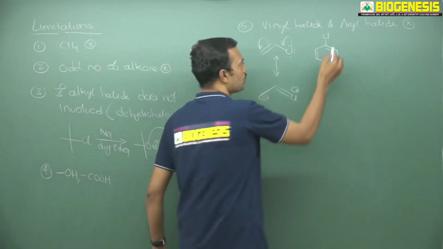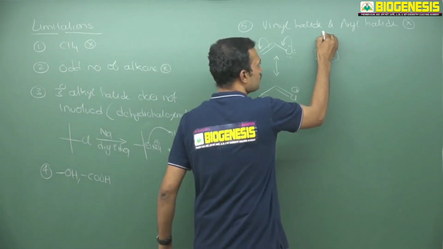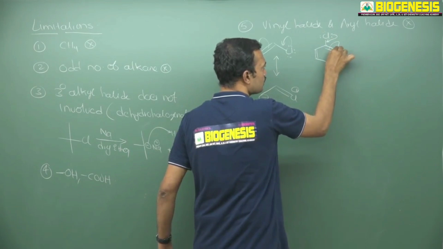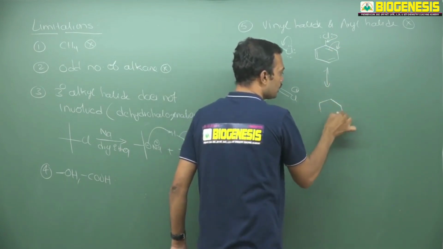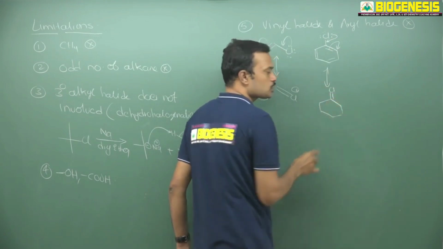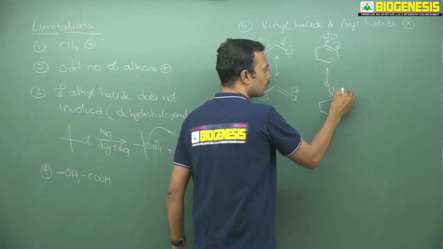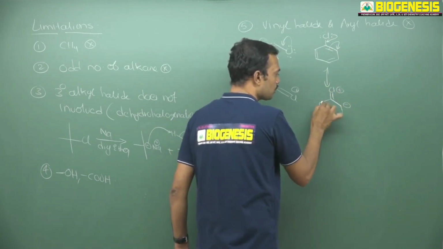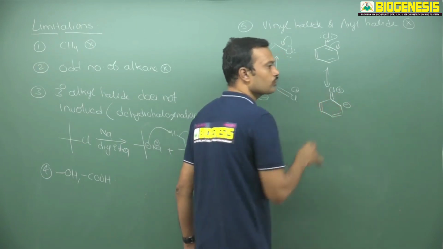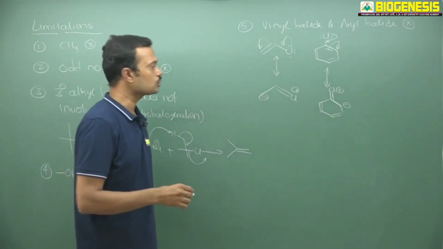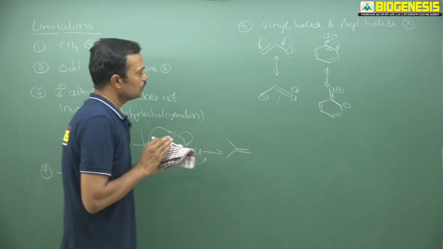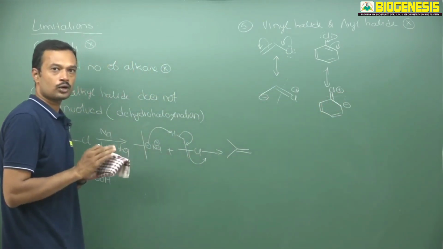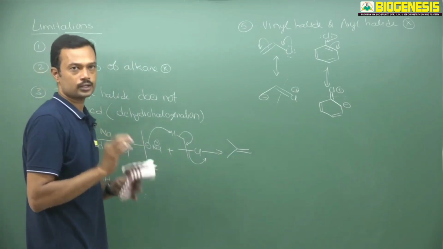Here also the same kind of reason. See this lone pair involved in resonance, this pi electron is transferred to the benzene ortho position, and finally there is a double bond formation between carbon and chlorine. So here you will get a negative charge, and here double bond and double bond. So this negative charge is involved in delocalization. So it is not easy to break this double bond. So that's why wherever vinyl chloride or aryl chloride is present, simply say no reaction.